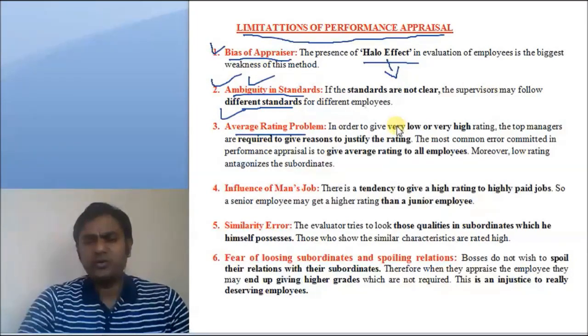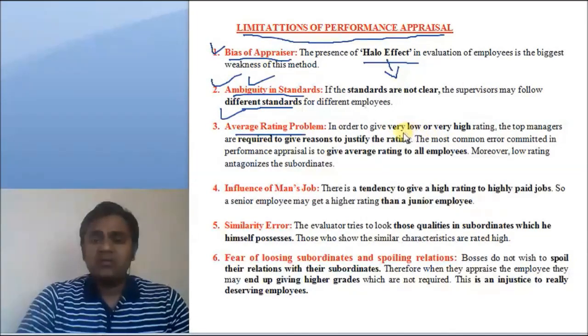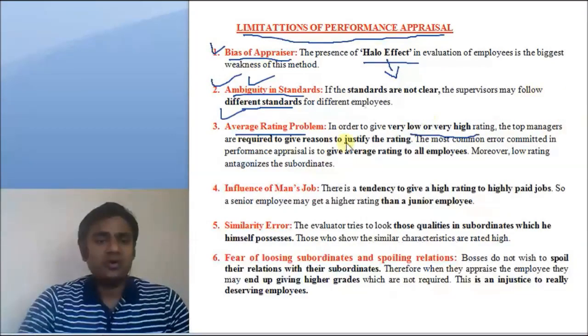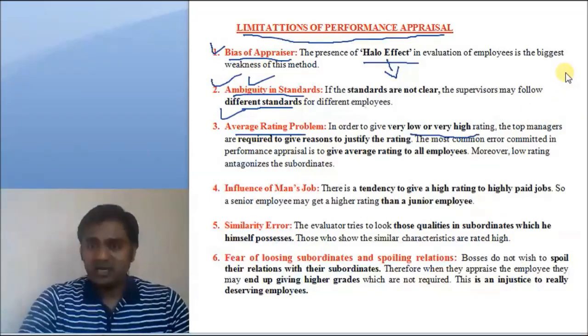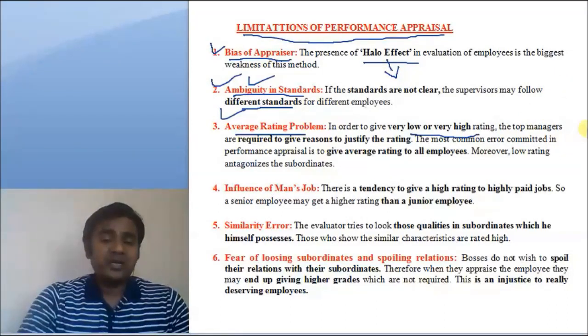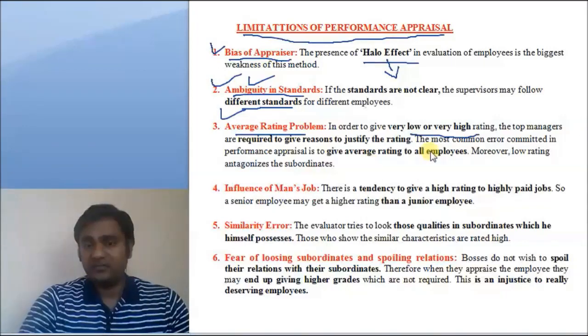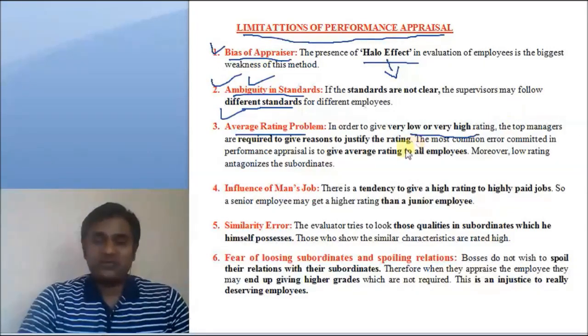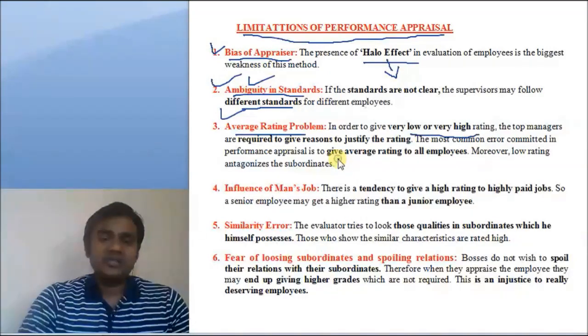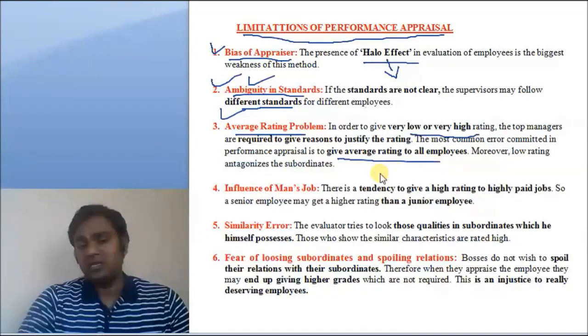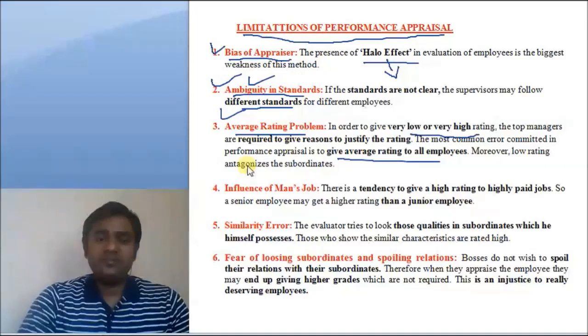To give a very low or very high rating, the top managers are required to give a reason. If you want to give a very low or very high rating to an individual, the supervisor has to justify it. To escape from this justification, they just give an average rating to all the employees.